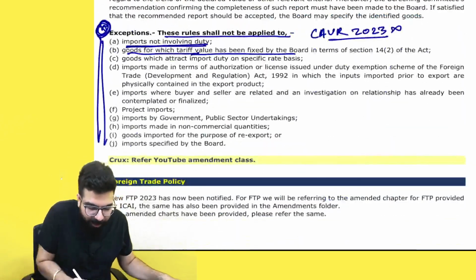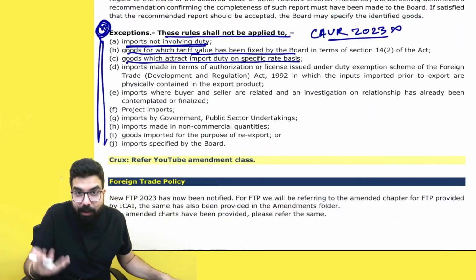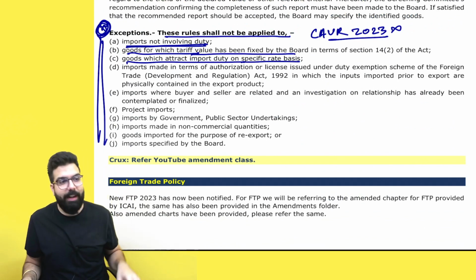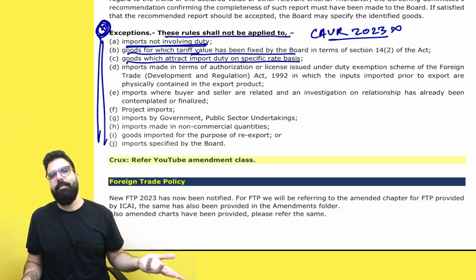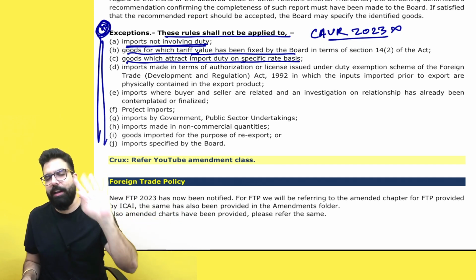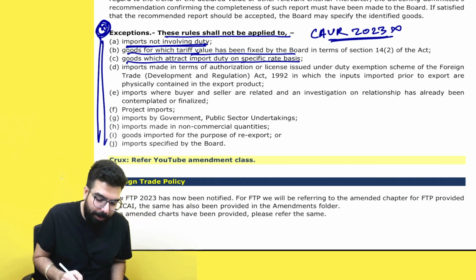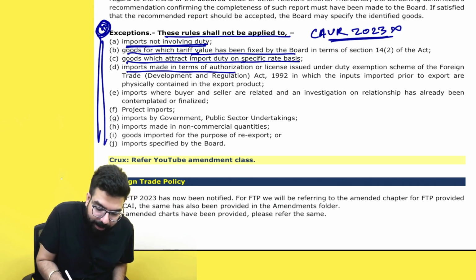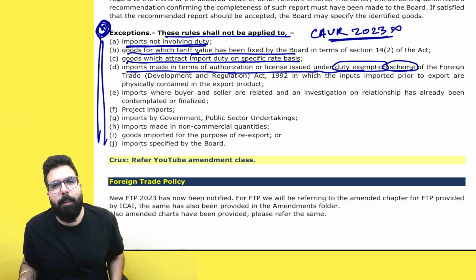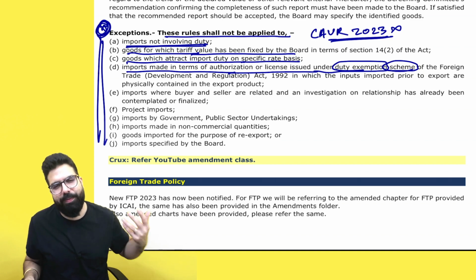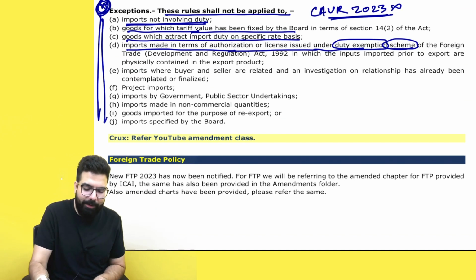The next scenario is goods which attract import duty on a specific rate basis. The government has already told that on these goods this much rate of duty is there. Specific duty is already being told. In that scenario, the CAVR rules will not be applicable. Imports made in terms of an authorization or license issued under the duty exemption: sir, when I imported, the foreign trade policy already exempted the duty. When duty is exempted, what undervaluation will I do? In that scenario also, the CAVR rules will not be applicable.